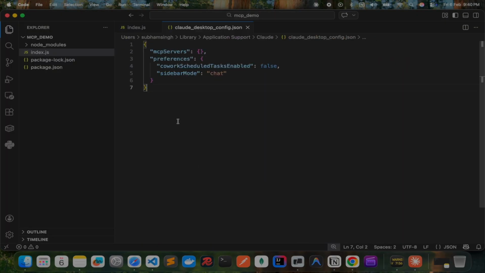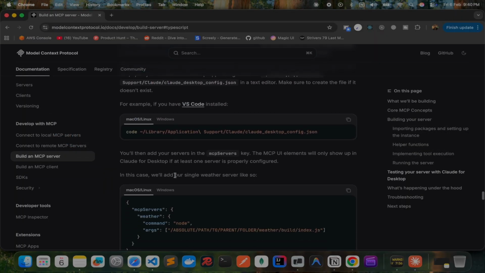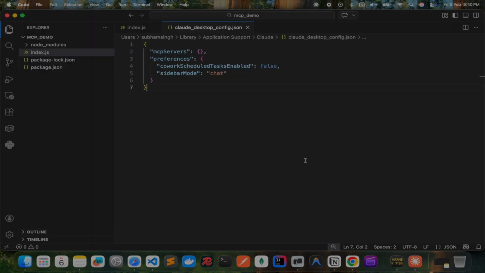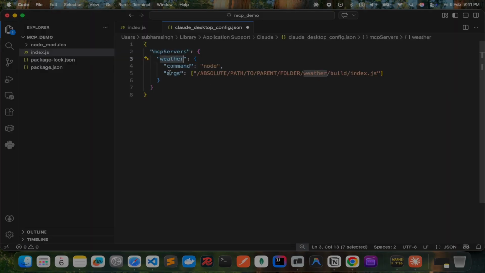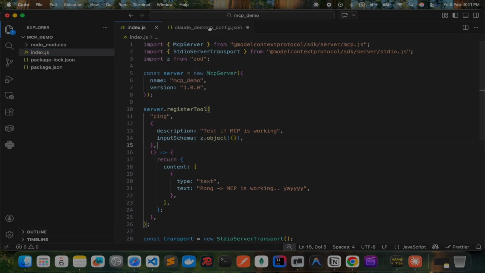You need to update this object. In the documentation, if you scroll down, you'll find this. Just copy this and paste it over here. Change the name of your MCP server and copy the file path of this index.js and paste it over here.